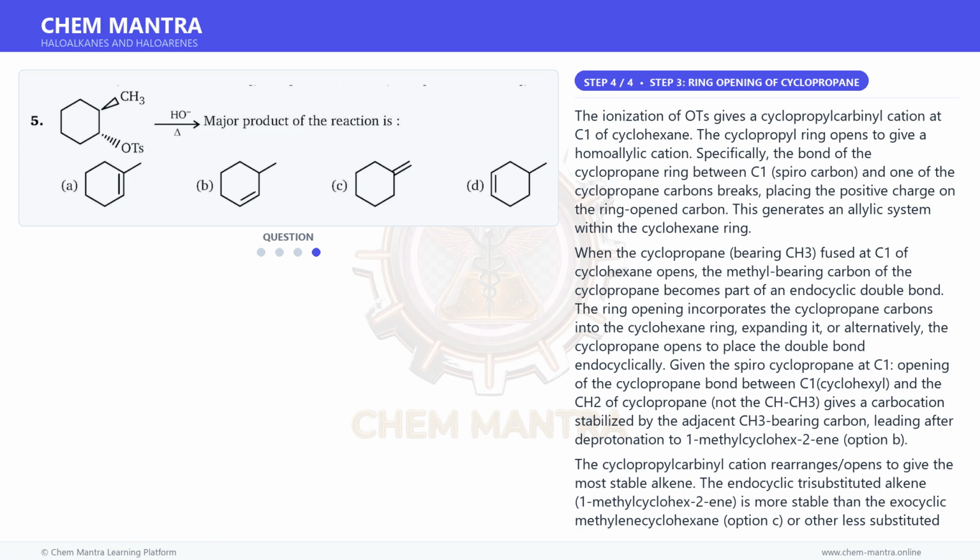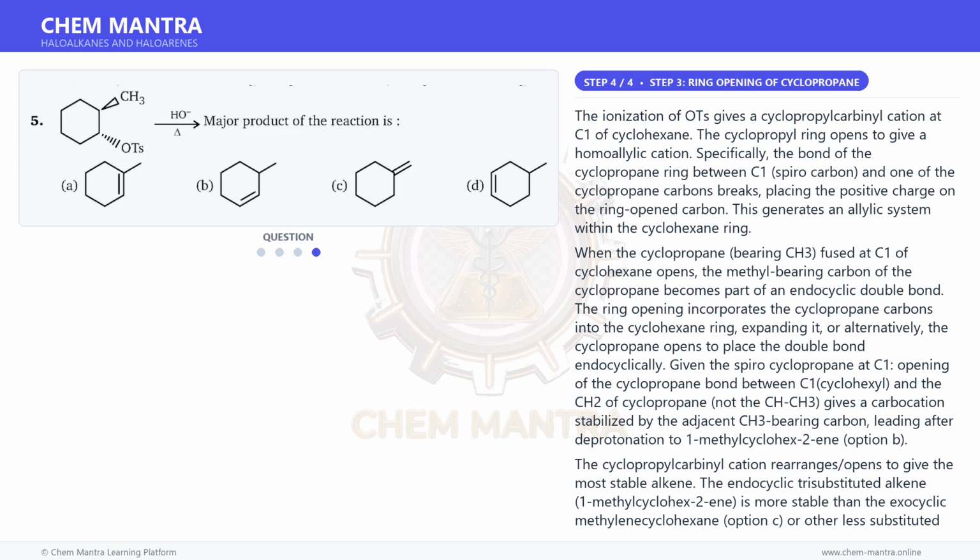When the cyclopropane, bearing CH3, fused at C1 of cyclohexane opens, the methyl-bearing carbon of the cyclopropane becomes part of an endocyclic double bond. The ring opening incorporates the cyclopropane carbons into the cyclohexane ring, expanding it, or alternatively, the cyclopropane opens to place the double bond endocyclically.